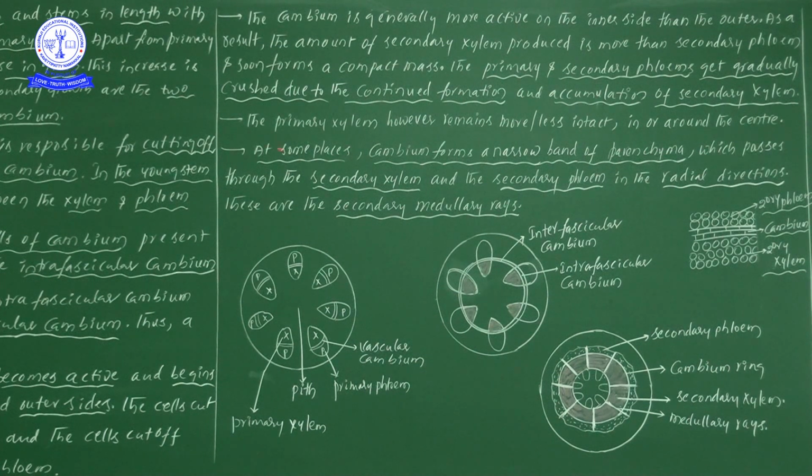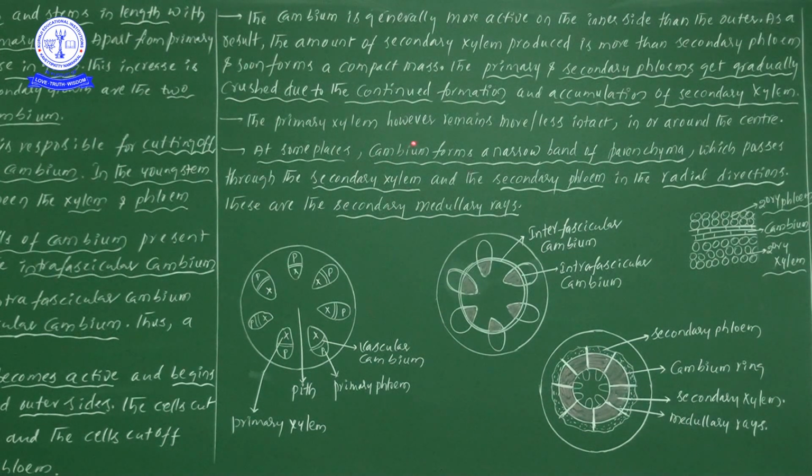Next one: at some places the cambium forms a narrow band. Now here, at some places the cambium forms a narrow band of parenchymatous cells which passes through the secondary xylem and secondary phloem.